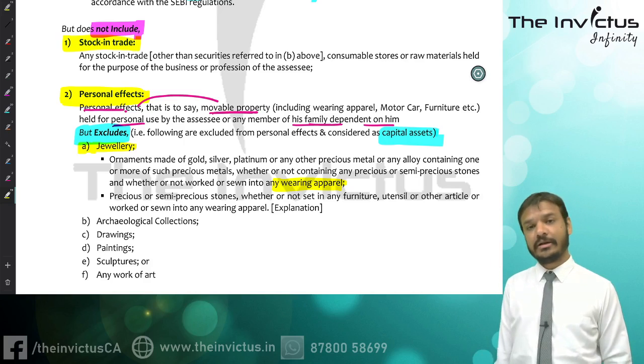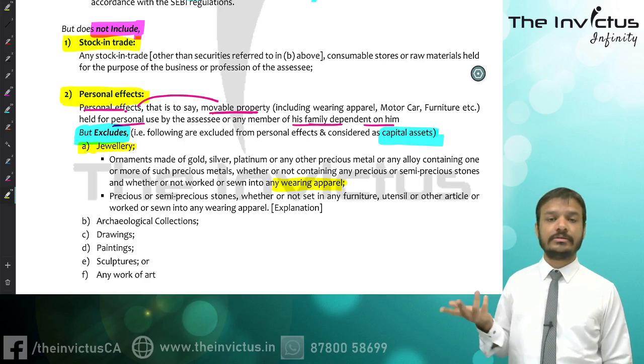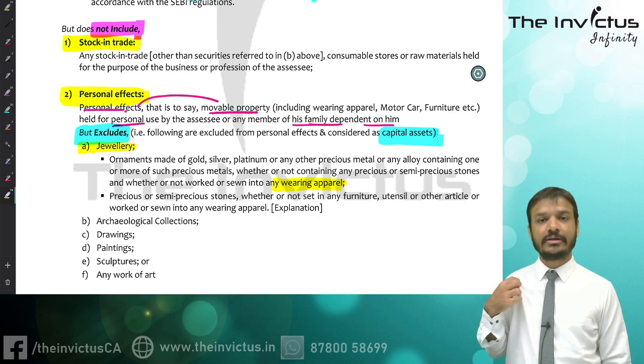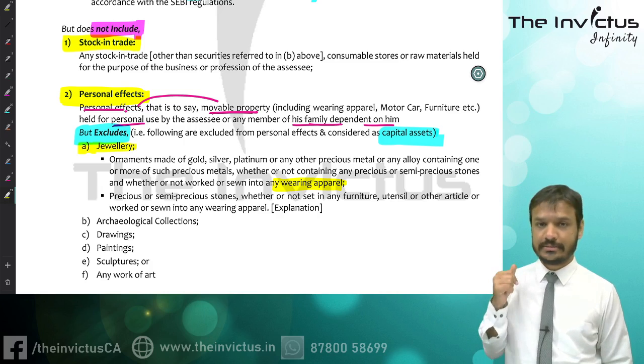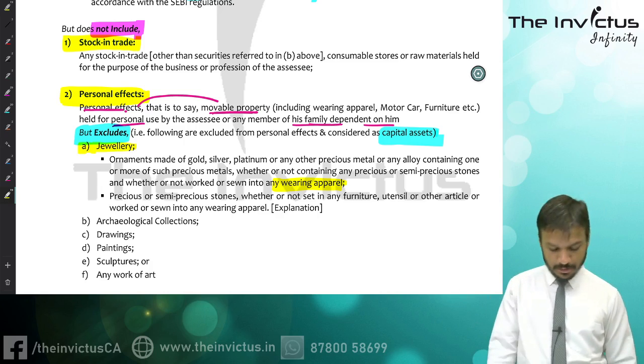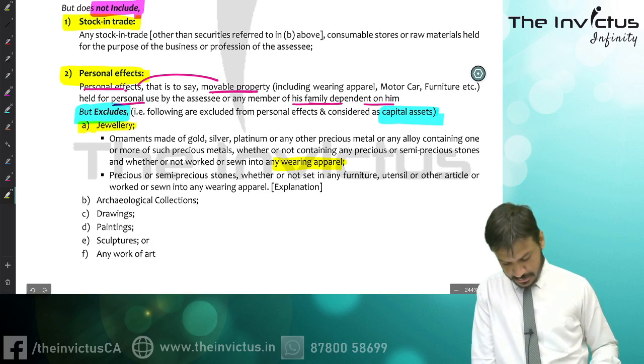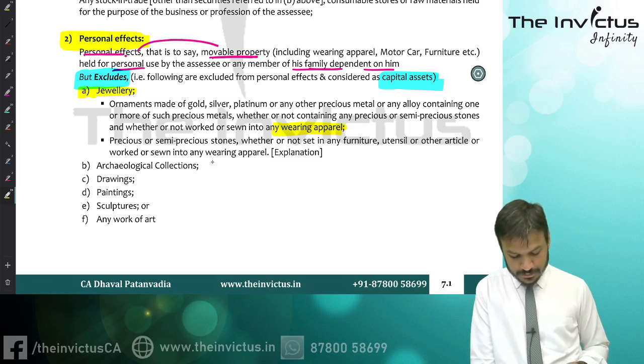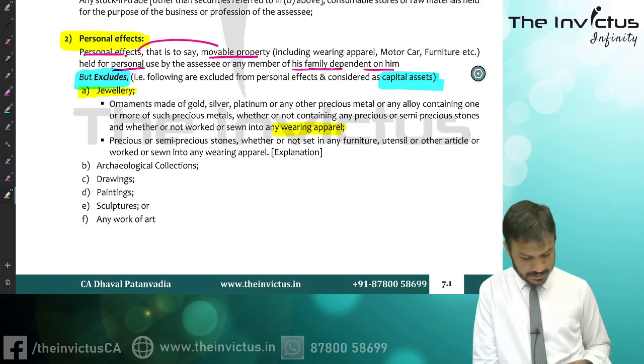But a normal wearing apparel, this shirt, is not a capital asset, because it is a personal effect and movable property. Okay, hope it is clear. Precious and semi-precious stones, whether or not set in any furniture, utensil, or other articles, worked on or sewn into any wearing apparel, that we have done.